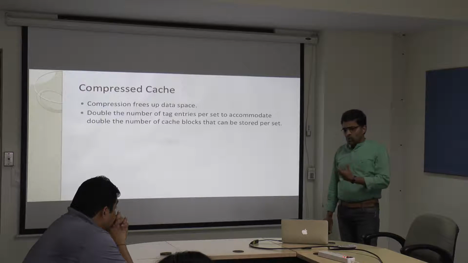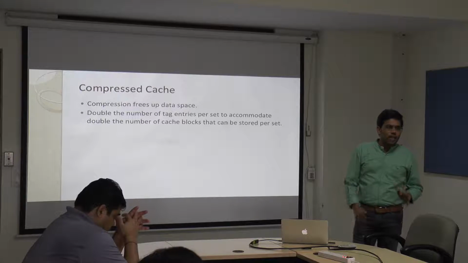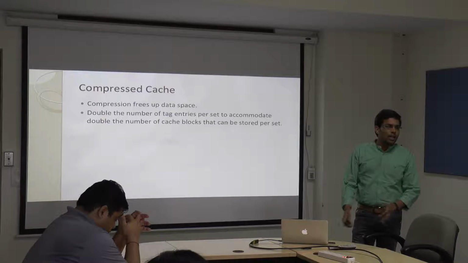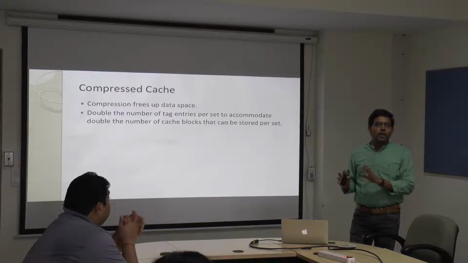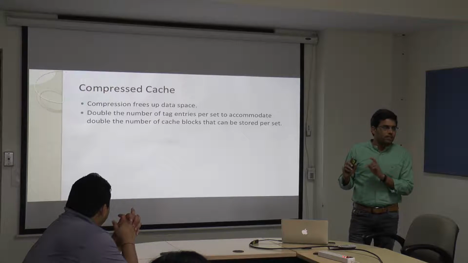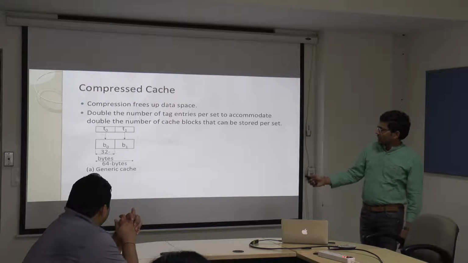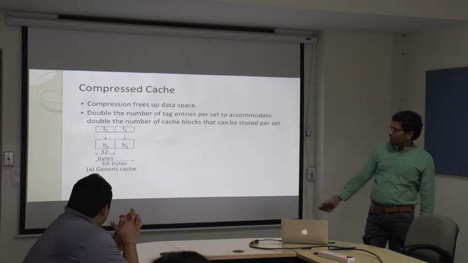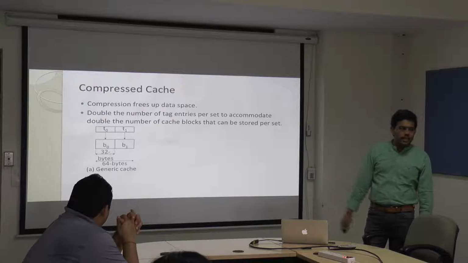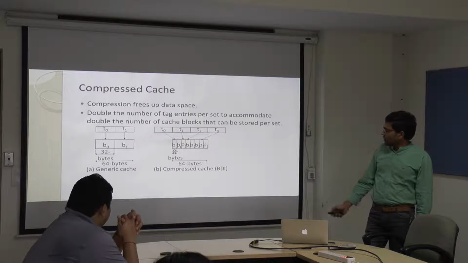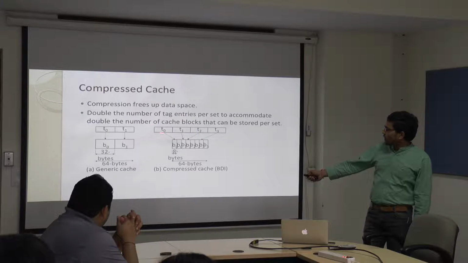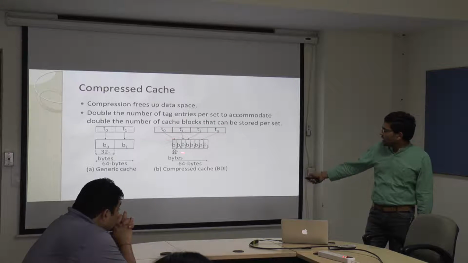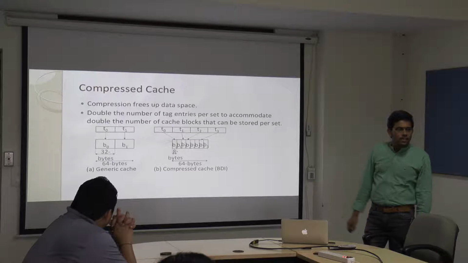Let us say I have a two-way associative cache, and if I'm going to use a compressed cache, I can go for a four-way associative cache. In other words, without increasing the area overhead, I'm going to achieve performance close to a four-way associative cache by applying a compression mechanism. So this is my generic cache, a two-way associative. For each data block, there is an associated tag. And if I'm using a BDI type of compression mechanism, then I will just go for double the tags and similarly double the data blocks.